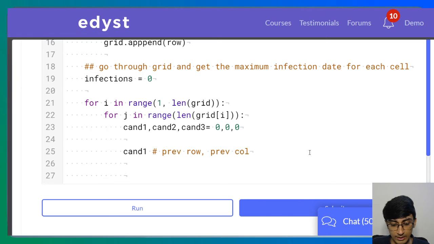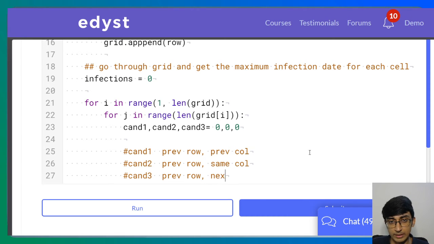Candidate 2 will be previous row, same column, and candidate 3 will be previous row, next column. Put the comment here.